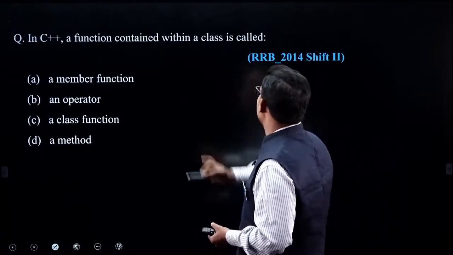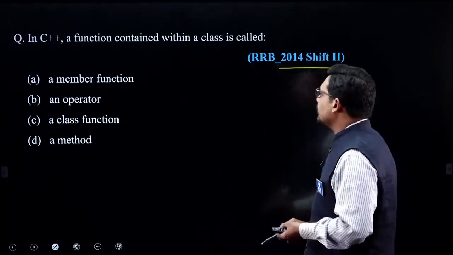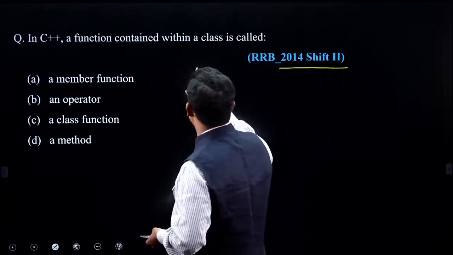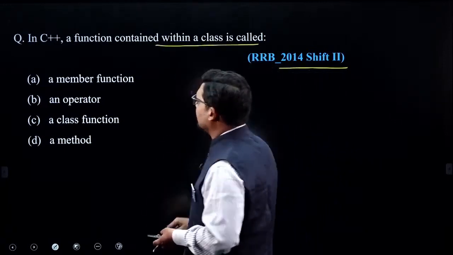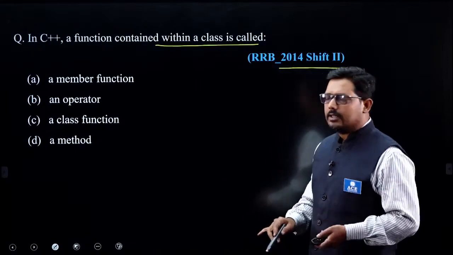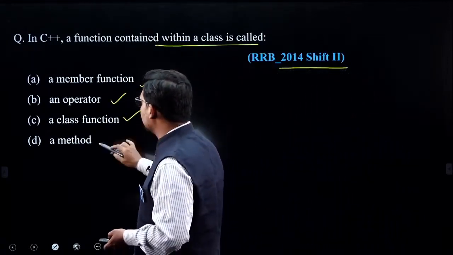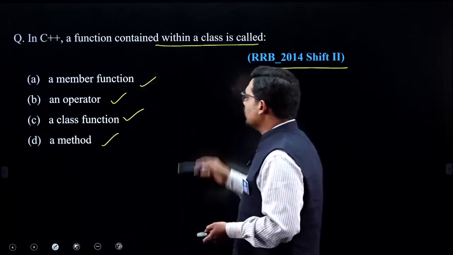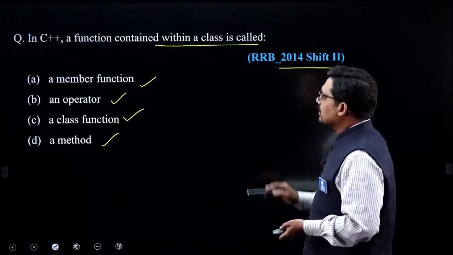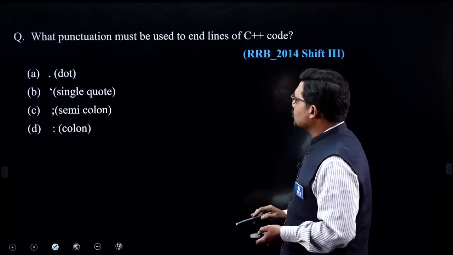Now let's look at this particular question from 2014 shift 2. A C++ function contained within the class is called: member function, operator, class function, or a method. So we know that here A is the correct answer for this question.